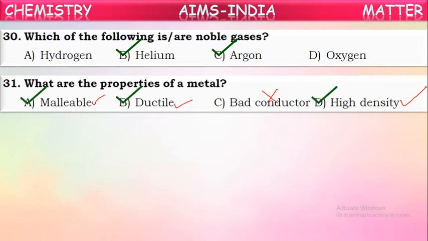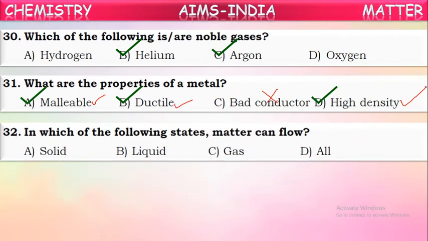Now, which of these are properties of matter? A, B, and D. These three are correct answers. Next, in which of the following states can matter flow? The state in which molecules are loosely packed, in that state matter can flow. In which states are molecules loosely packed? In the gaseous state and in the liquid state. In these two states, matter can flow. But in the solid state, molecules are very tightly bound, so solids cannot flow. Only liquids and gases can flow.